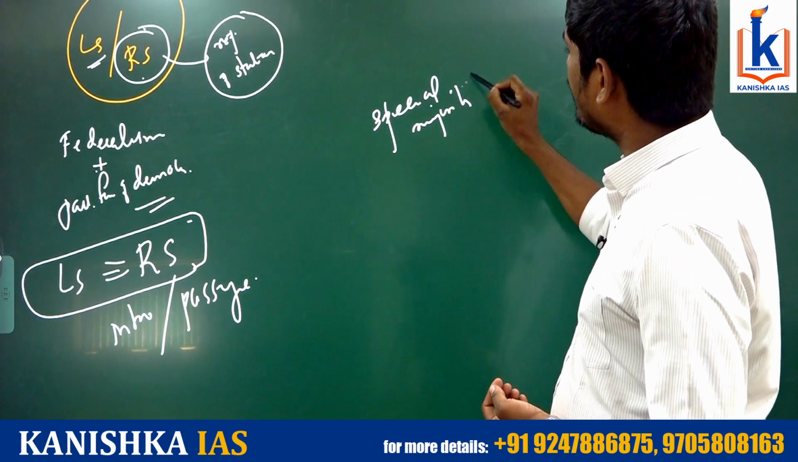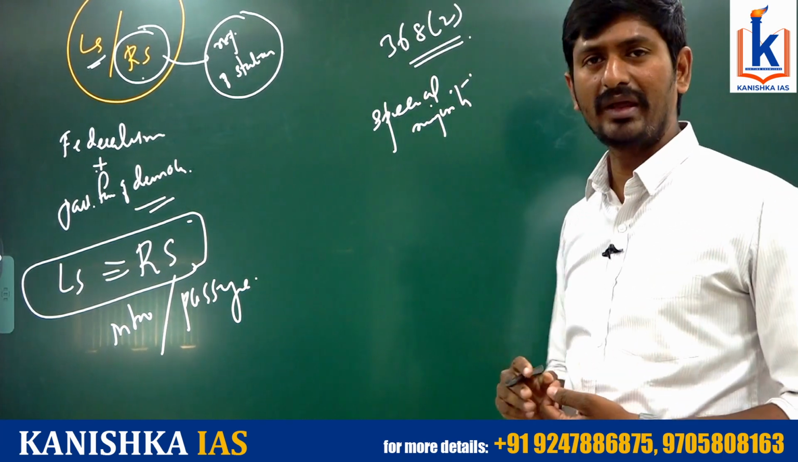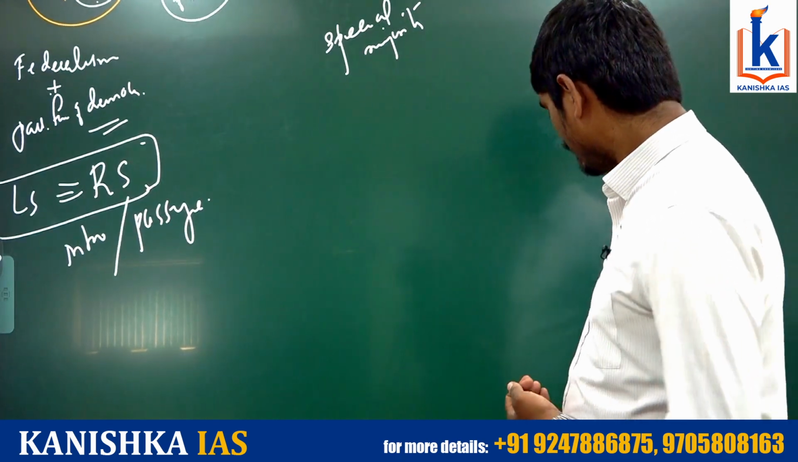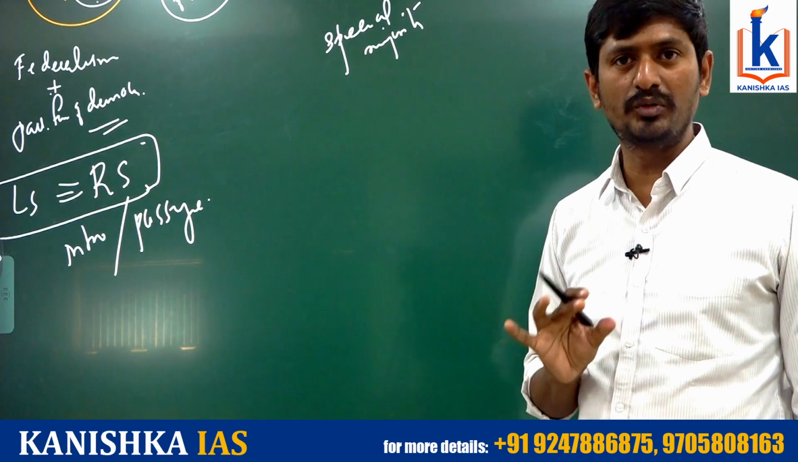So the special majority requirement is also mentioned under Article 368 Clause 2. Okay, what is the special majority? The special majority is simply that the bill must be able to get 2 requirements. It must satisfy 2 requirements.